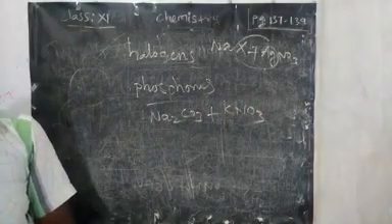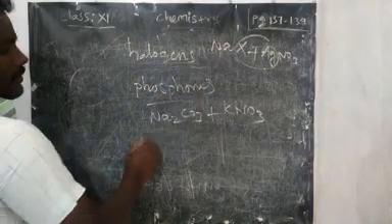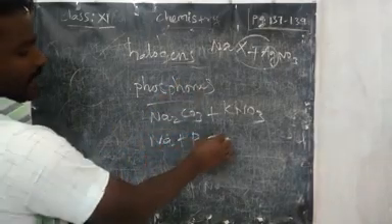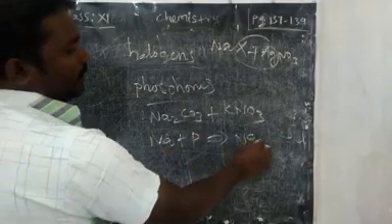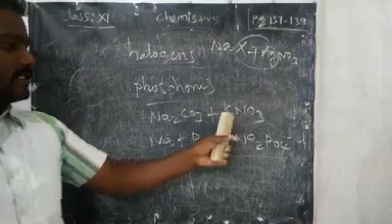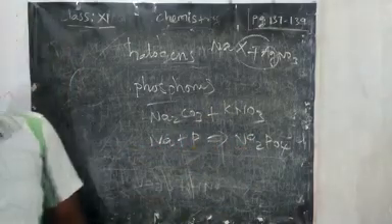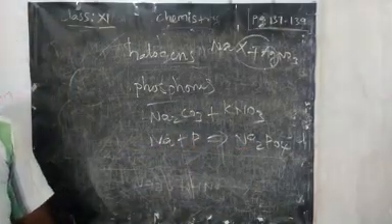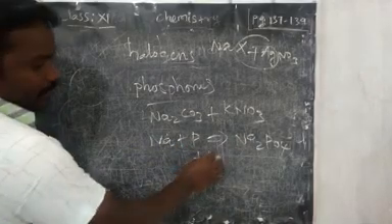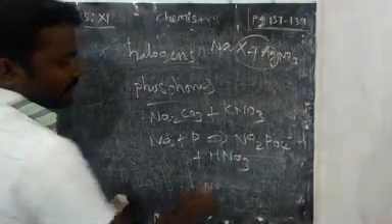Then the compound is converted into sodium phosphate. Phosphorus present means we have to convert it into sodium phosphate. This mixture contains the sodium phosphate compound, and the residue is treated with HNO3. See, first